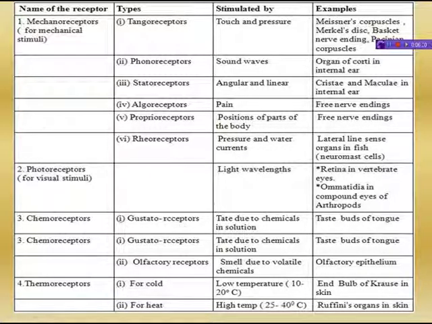As the name indicates, these are sensitive to temperature changes, like calorireceptors for heat and photoreceptors for cold. For example, Ruffini's organs in the skin or end bulb of Krause in the skin respond to low temperature, or photoreceptors, and Ruffini's organs in the skin respond to high temperature, or calorireceptors. Now here come some solved examples.